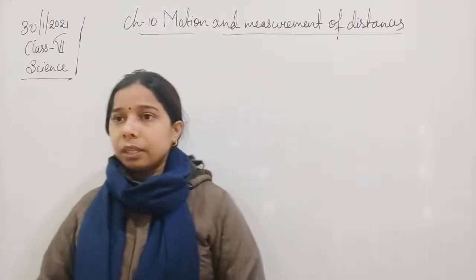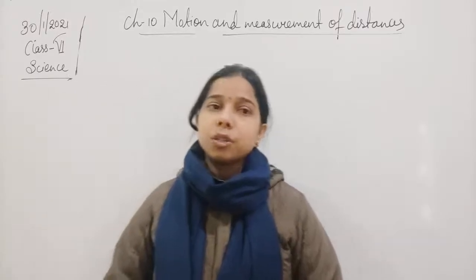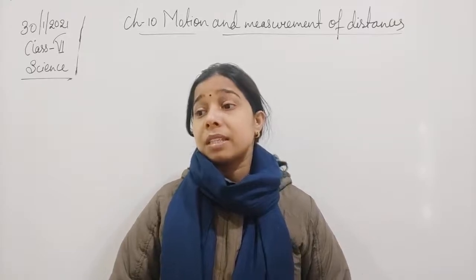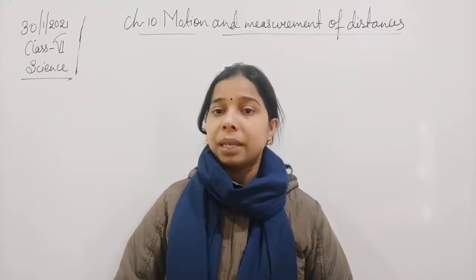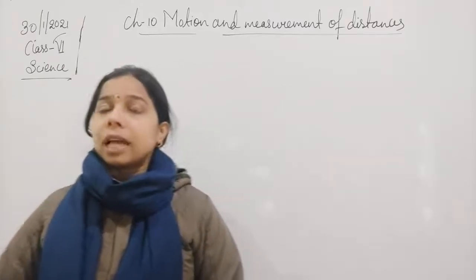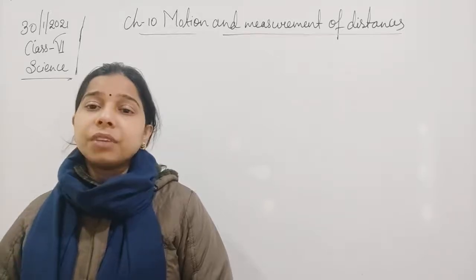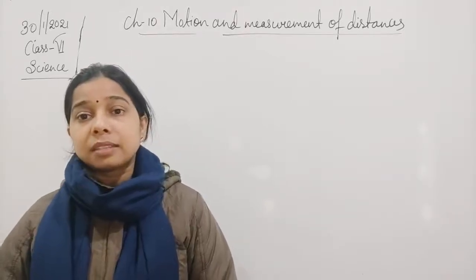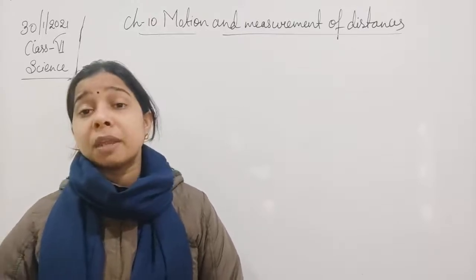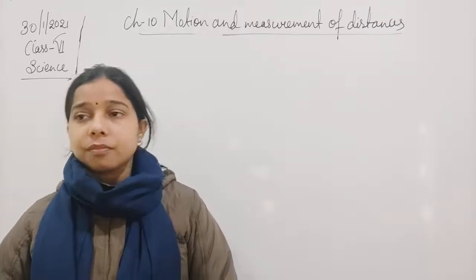We already know why there is a need for a standard unit: the value of the unit should not vary from place to place or from person to person. The unit which does not change from place to place is called the standard unit. So a standard unit is a unit which remains fixed at every place and for every person.